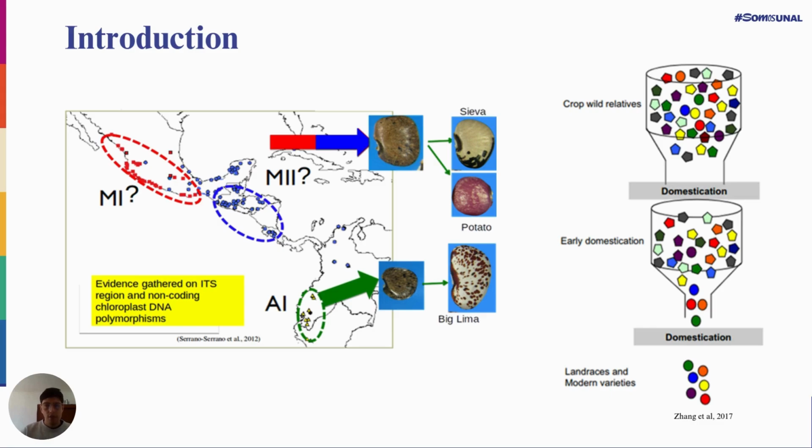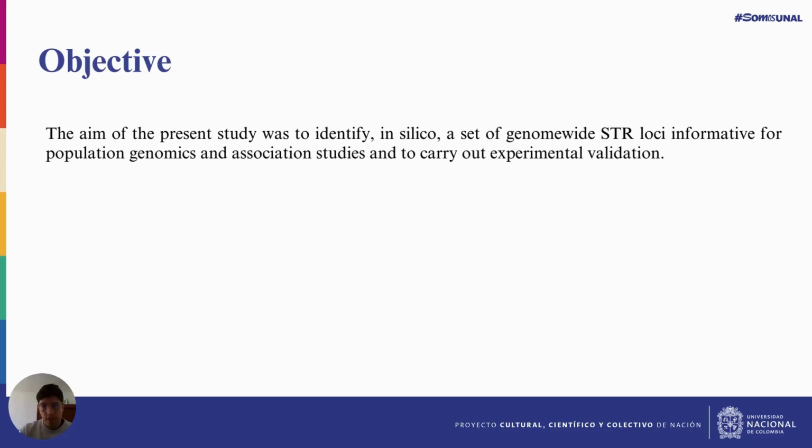The recent release of a high-quality genome assembly of a Colombian domesticated variety of lima bean and the availability of whole genome resequencing data provide a great opportunity to identify genome-wide STR loci associated with domestication and agronomic traits. For this reason, the aim of the present study was to identify in silico a set of genome-wide STR loci informative for population genomics and association studies, and to carry out experimental validation.